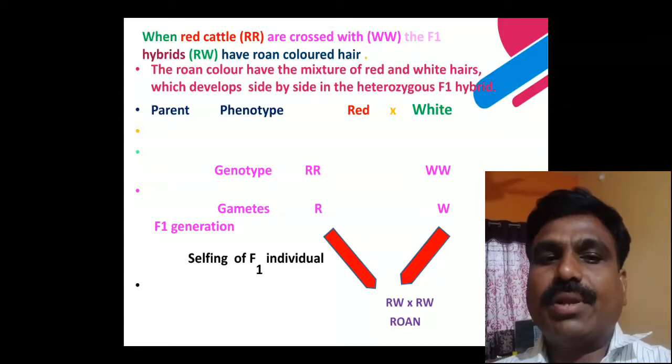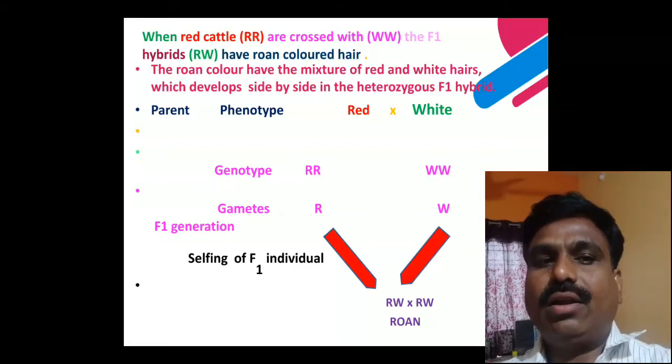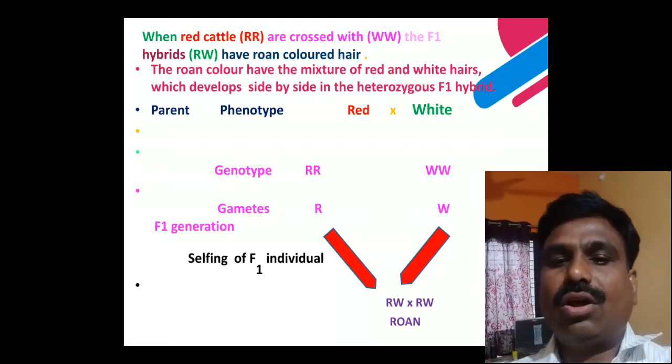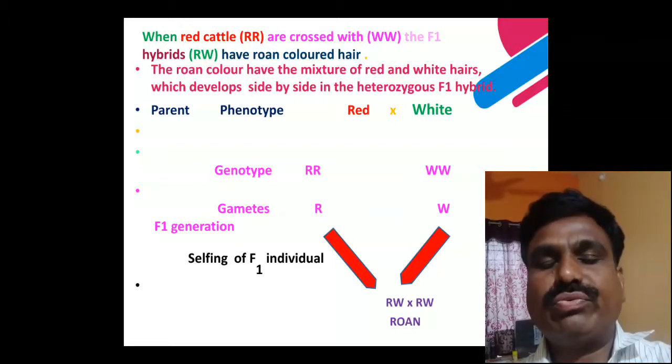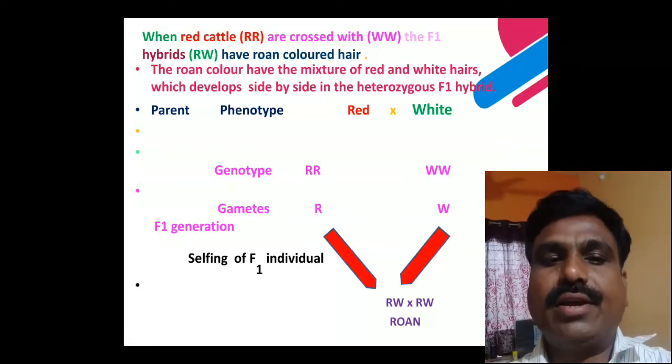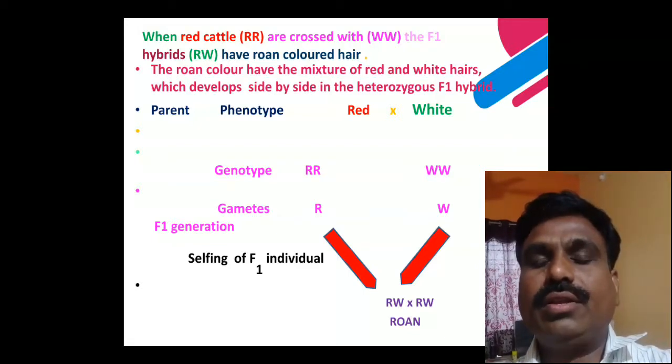Take an example of codominance: when red colored cattle with red hair is crossed with white colored cattle with white hair, in the F1 hybrids roan color appears.